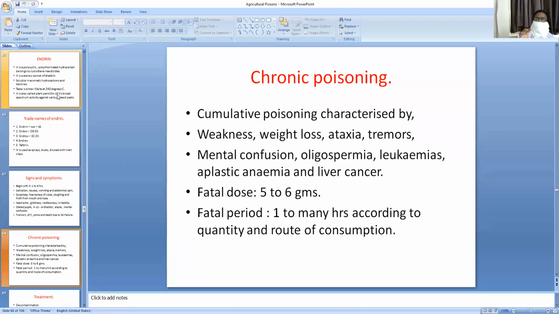One of the more important signs and symptoms of organophosphorus poisoning is oligospermia. Fatal dose 5 to 6 grams, fatal period 1 to many hours according to the quantity and the route of consumption. It is important: if the quantity is more, the symptoms appear very early, and regarding the route of absorption, inhalation is more rapid than ingestion. The order of rapidity is inhalation, ingestion, and transdermal.